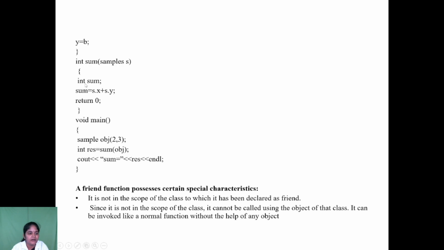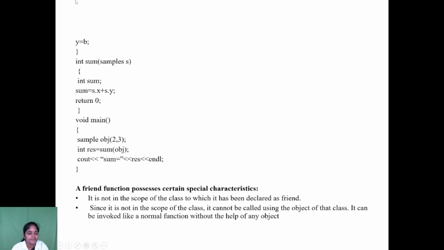So in that, integer sum equals s dot x plus s dot y. Now we are adding the two variables, that is 2 plus 3. So now sum is equal to 5. From this statement we return that value to this statement, then it is allocated to the result. Now print the result: sum equal to result. Now the output is sum is equal to 5. Likewise, the output is produced by the friend function.